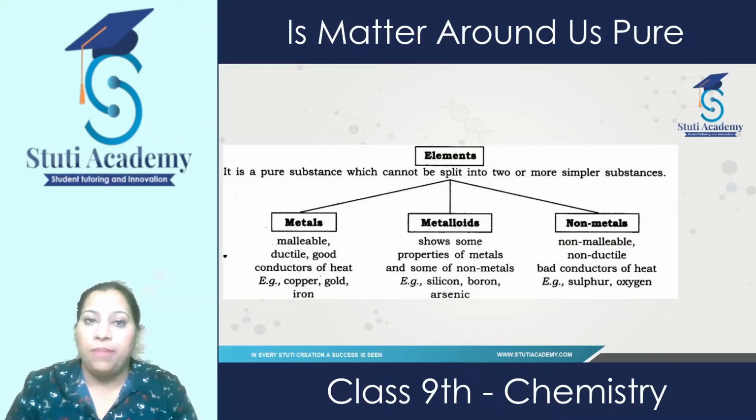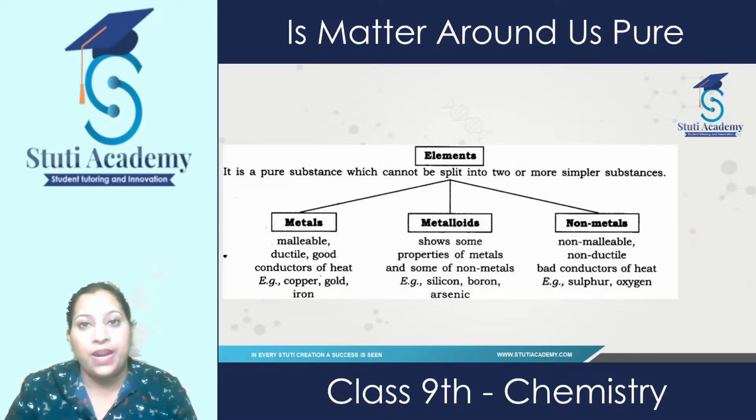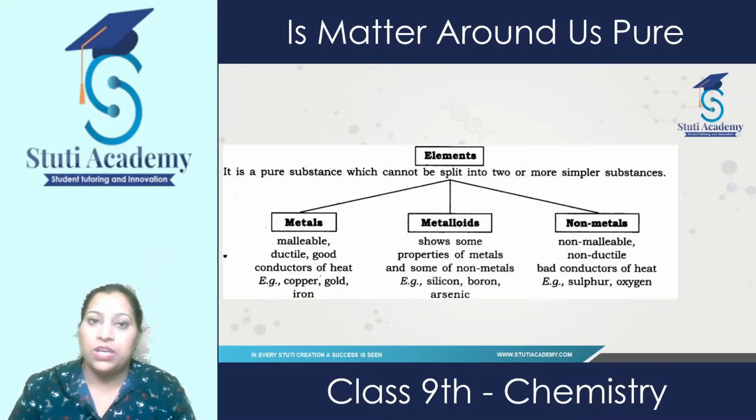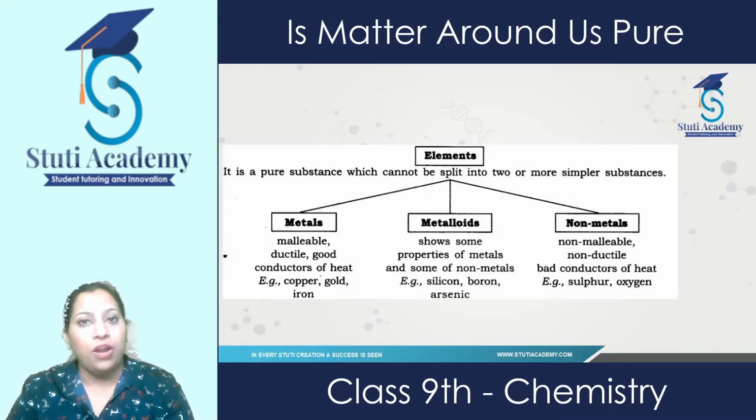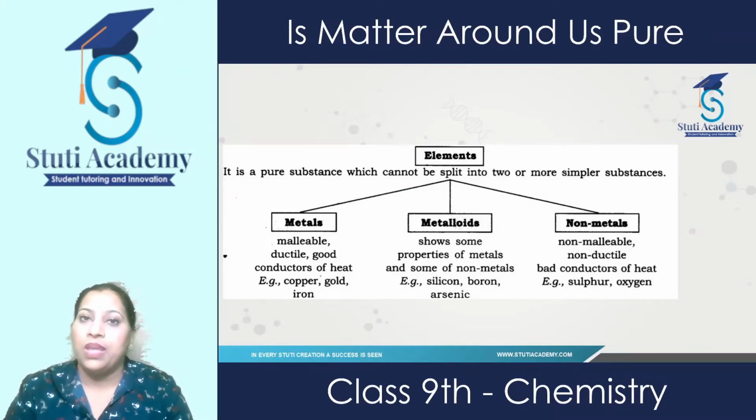First we'll study about elements. Elements are the pure substances which are made up of only one type of substance, and we cannot separate them by any physical or chemical means. Elements are further classified into three categories mainly: metals, non-metals and metalloids.